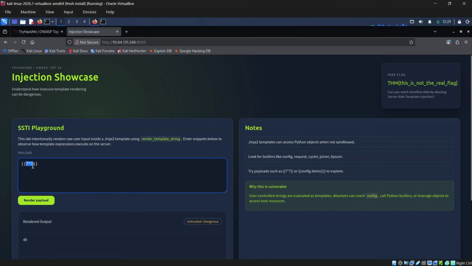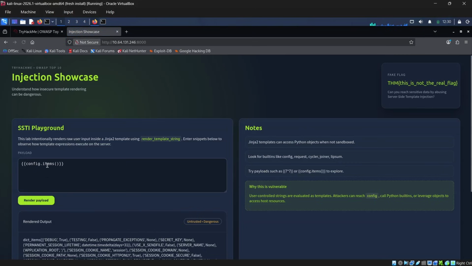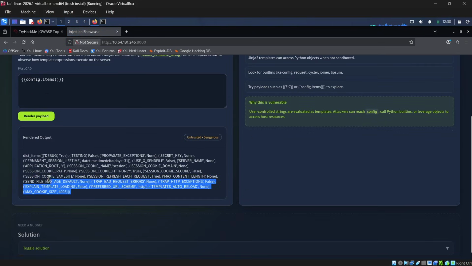So 7 into 7 is 49, right? It calculates it. So that means this is vulnerable to SSTI, the server side template injection. Now let's move on to something deeper. We can also use a payload like this in order to get more information. So now config.items will list some configuration and some other information, right?